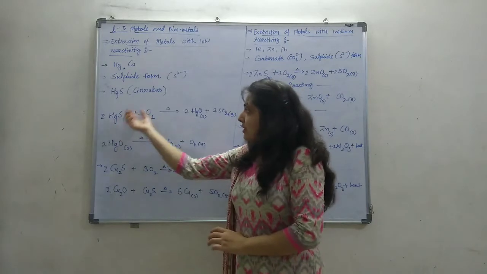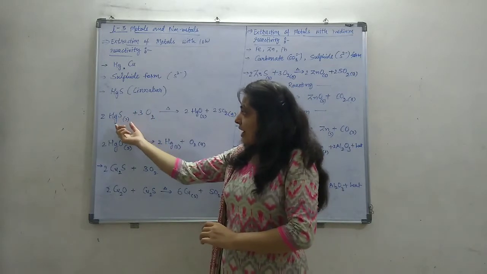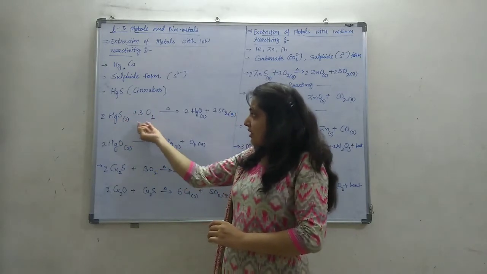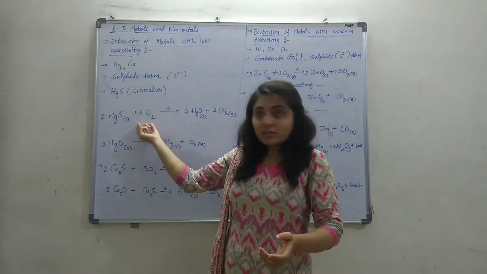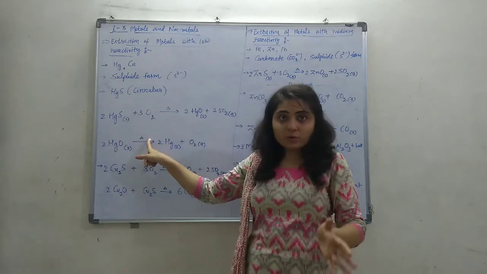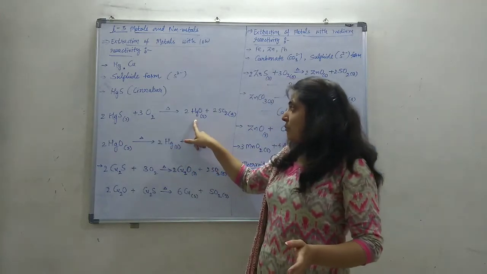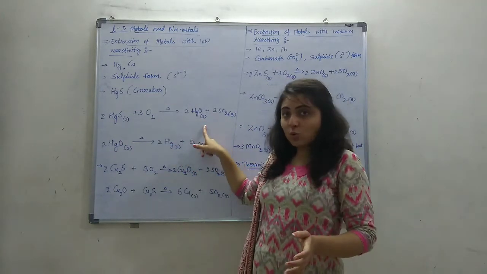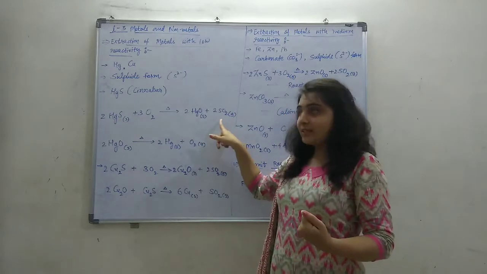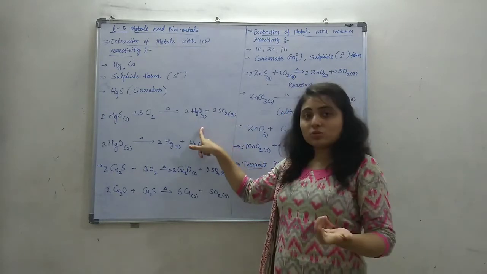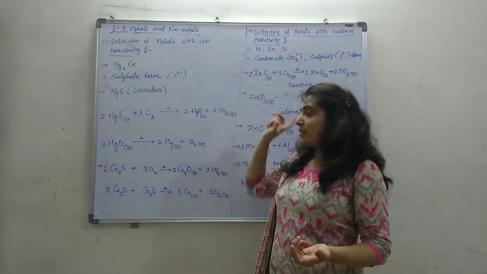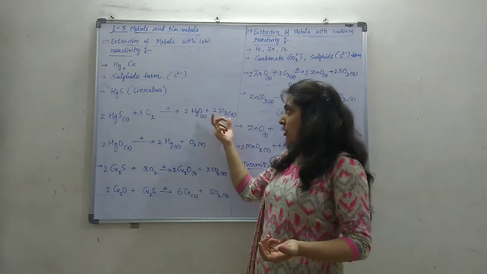How will it be? This sulfide HgS is heated in the presence of air, so it reacts with the oxygen from the air. HgS plus O2 gives mercury oxide, HgO, plus SO2, sulfur dioxide gas. HgO solid and sulfur dioxide gas are released as products.